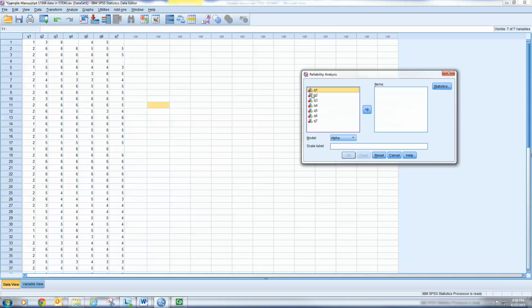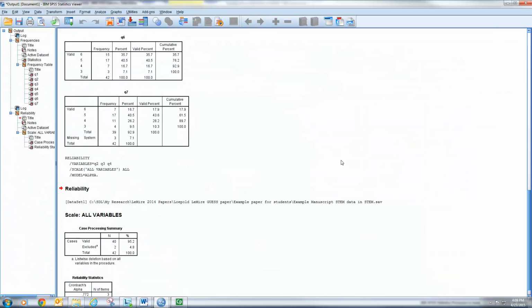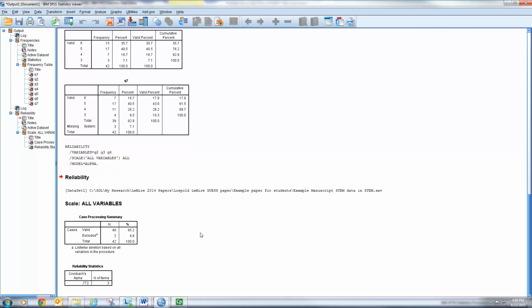Click on that, and I want to do that for the first construct, which was questions 2, 3, and 4 only. So I'm going to click on 2 to 4, and hold that down. I'm going to bump that over, and then I can just say OK. Okay, so we have it down here that the Cronbach alpha for these questions was 0.772.